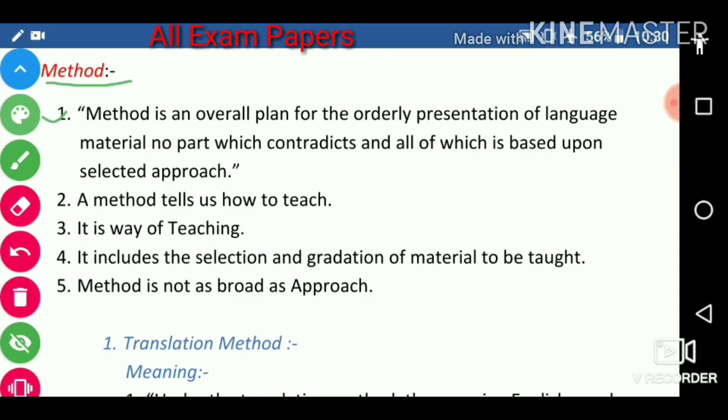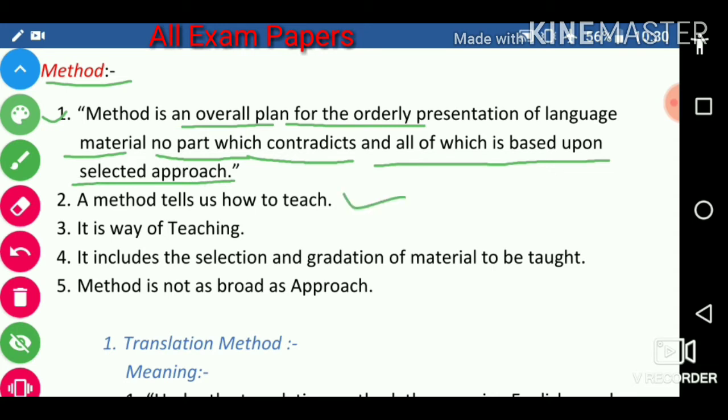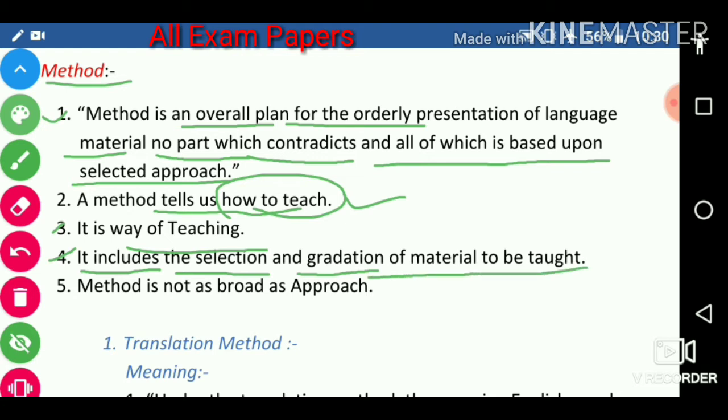Method. A method is an overall plan for the orderly presentation of language material, no part of which contradicts, and all of which is based upon the selected approach. Next, a method tells us how to teach. Next, it is a way of teaching. Next, it includes selection and gradation of material to be taught. Next, a method is not as broad as an approach.